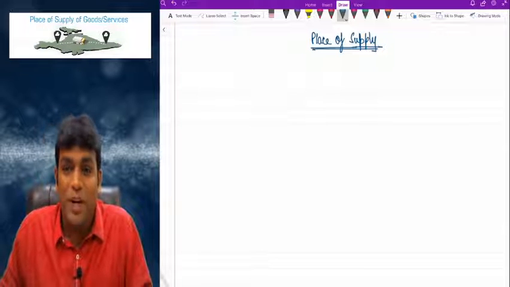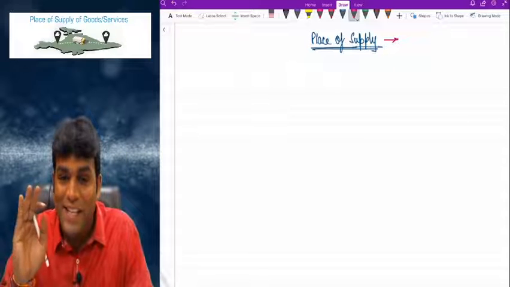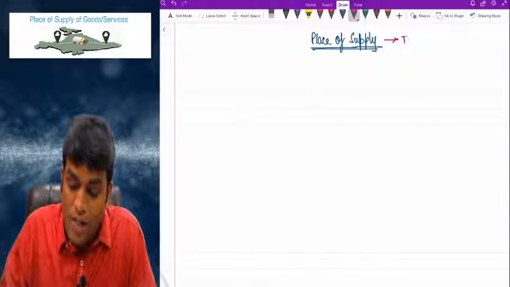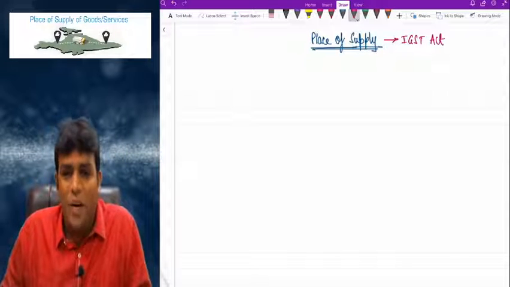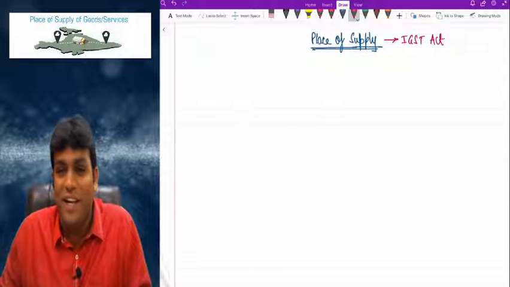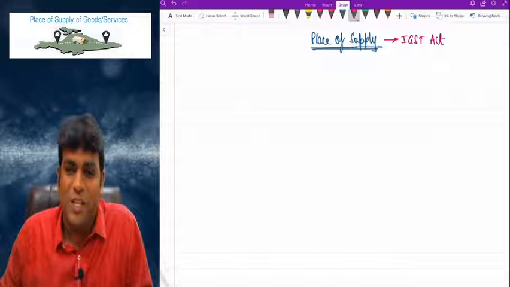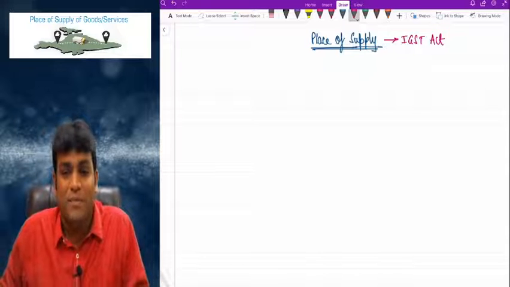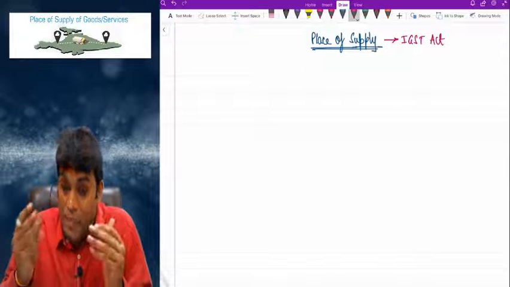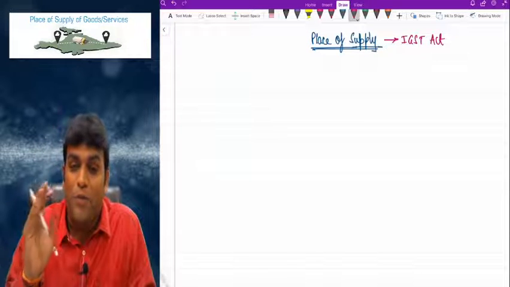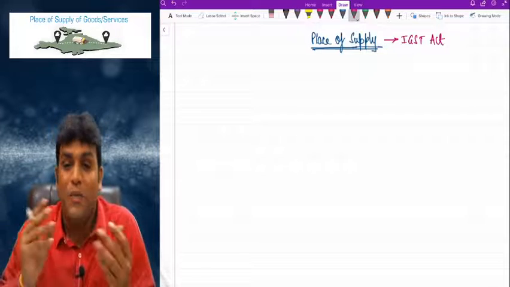And let me tell you, first point very clearly, that this concept of place of supply is not dealt by CGST Act, but we are dealing with the concept of IGST Act, my dear friends. I repeat one more time, we are not dealing with CGST Act, instead we are dealing with IGST Act. And in this place of supply, we have got a good number of sections to talk, which will definitely take some time. There were many occasions where place of supply came in exam for 6 marks also. Sometimes it came for 8 marks also, and one time came only for 4 marks, one time only for 2 marks also.